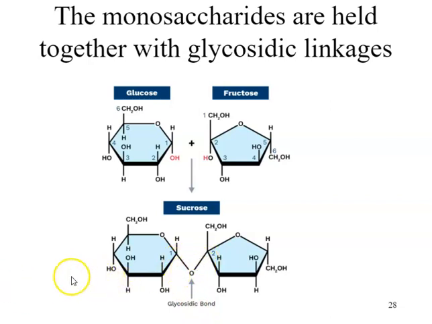You can have alpha glycosidic bonds and you can have beta glycosidic bonds, and we won't get into that here really, but the alphas tend to be relatively easy to break down. The betas a little bit less so. Structural carbohydrates will tend to have more beta glycosidic linkages or bonds, whereas energy-based carbohydrates tend to have more alpha.